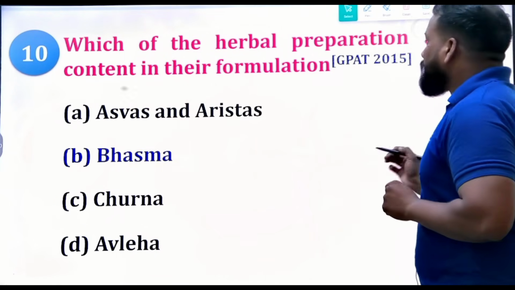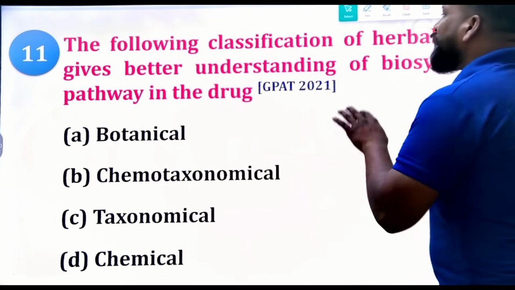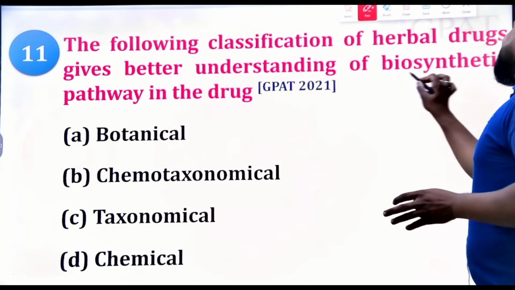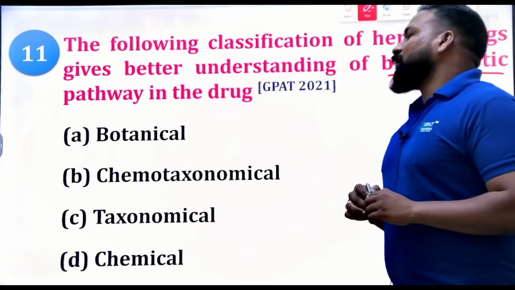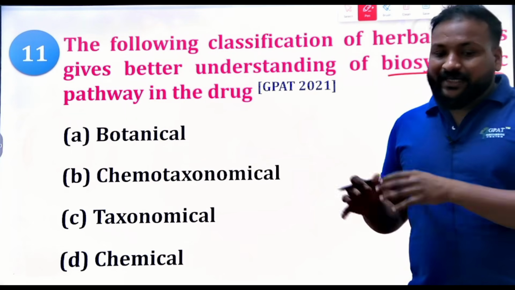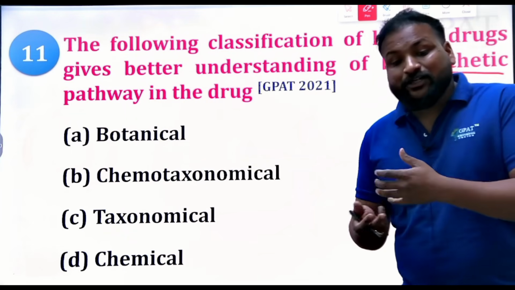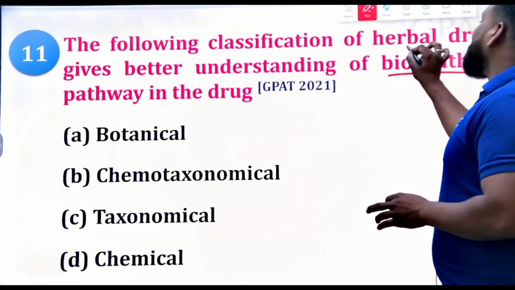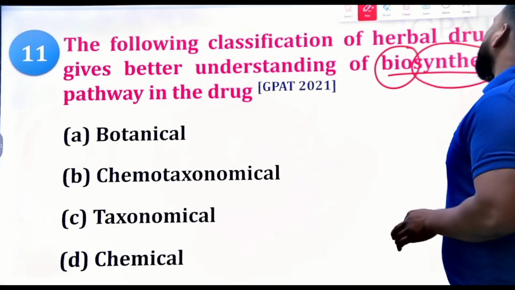Now, the following classification of herbal drugs gives a better understanding of the biosynthetic pathway of the drug. The options are chemical classification, chemotaxonomic classification, taxonomical classification, and botanical classification. They are saying biosynthetic pathways. What do you mean by biosynthetic pathways?